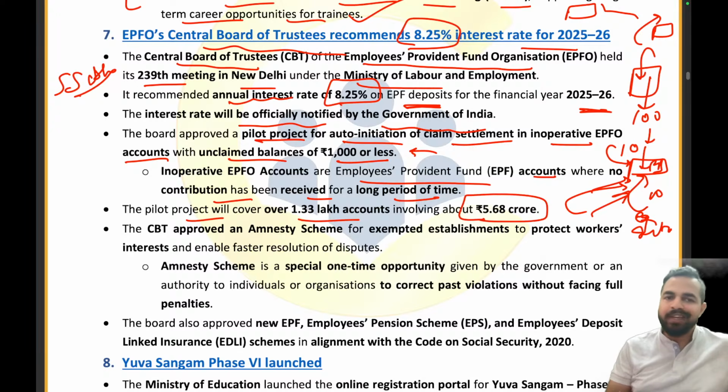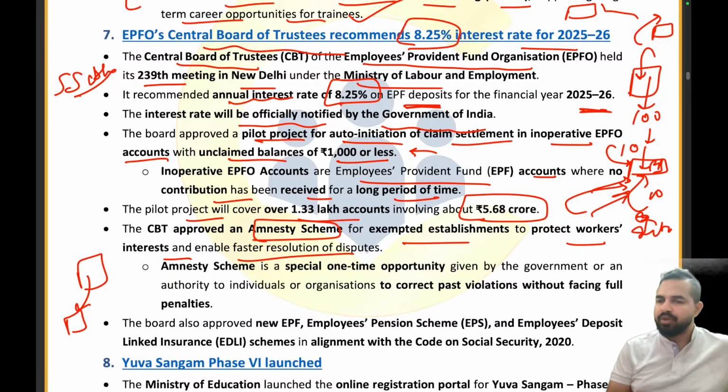Additionally, my dear friends, the Central Board of Trustees has approved an amnesty scheme for exempted establishments to protect workers' interests and enable faster resolution of the disputes. My dear friends, let me tell you that there are some big houses which maintain these piggy banks, the EPFO accounts, on their own for these workers, right?